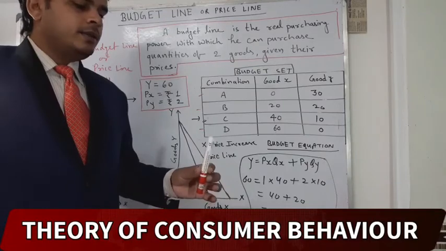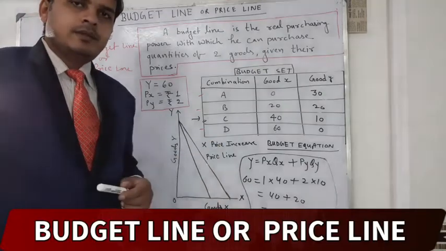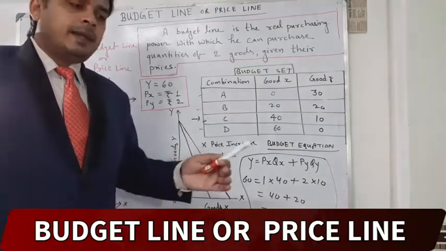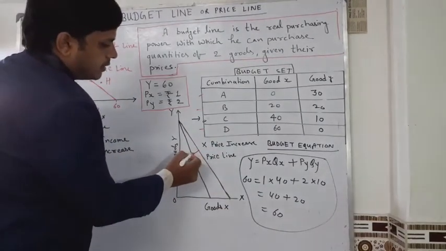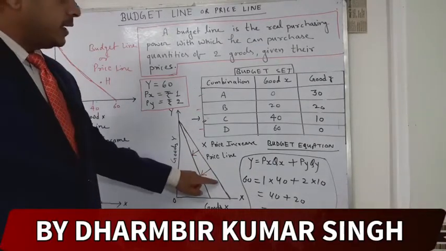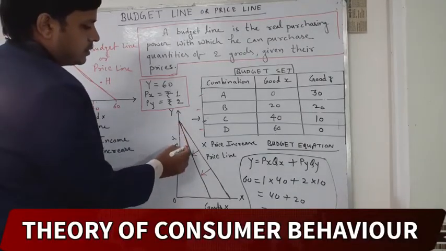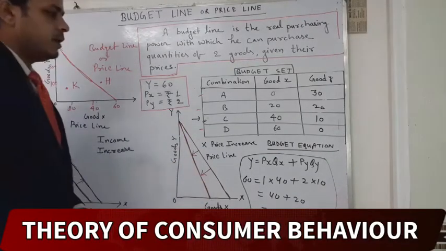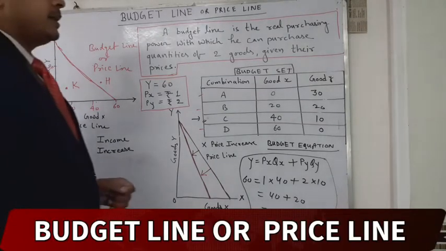This pen cost 20 rupees, now its cost is 100 rupees, then I will purchase less quantity. It was your original budget line, but now the budget line decreased. This is called a shift in the budget line, or an increase or decrease in the budget line.